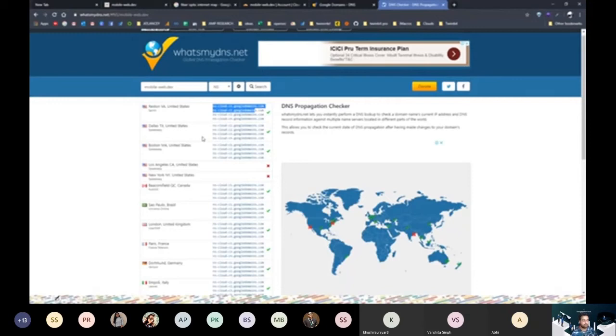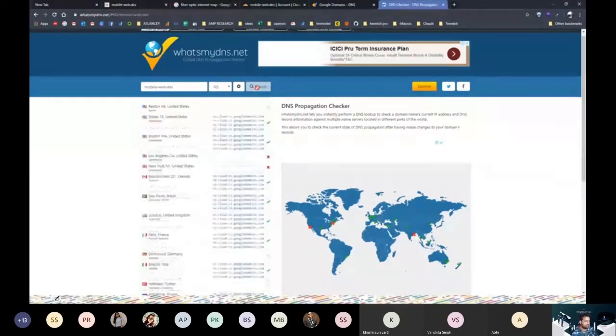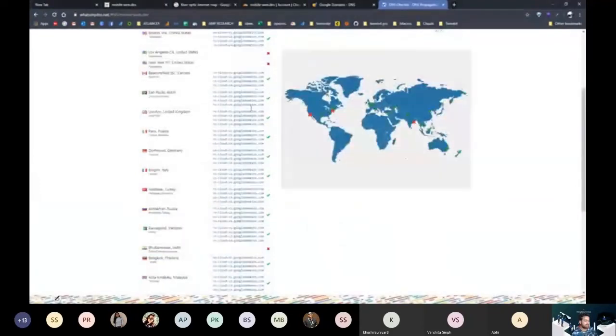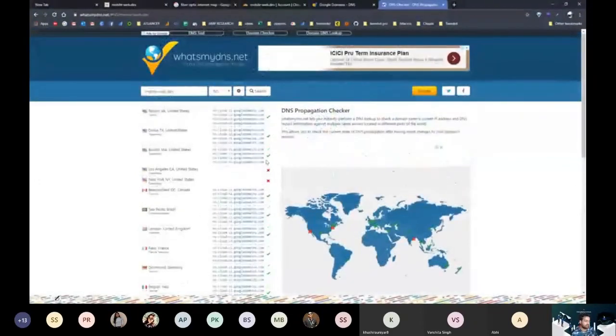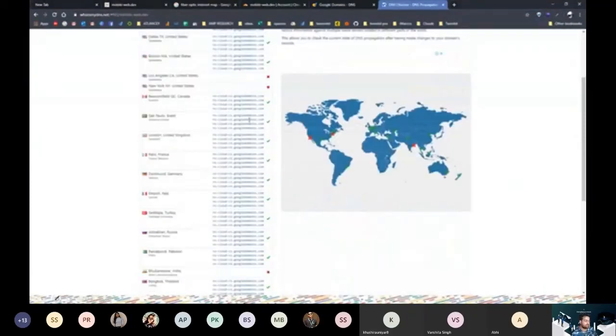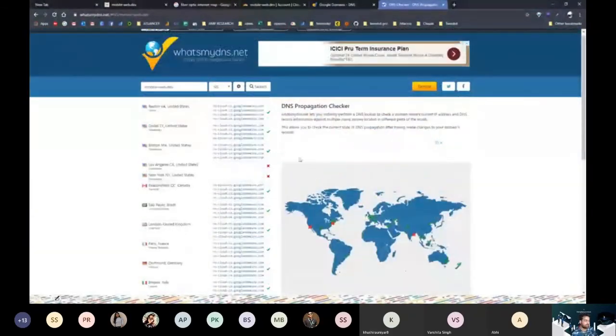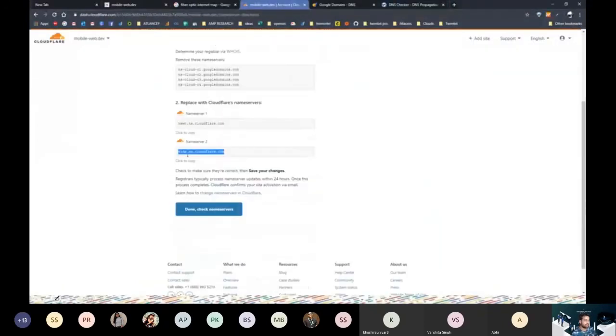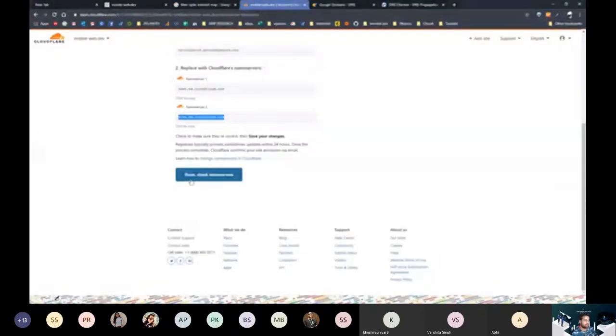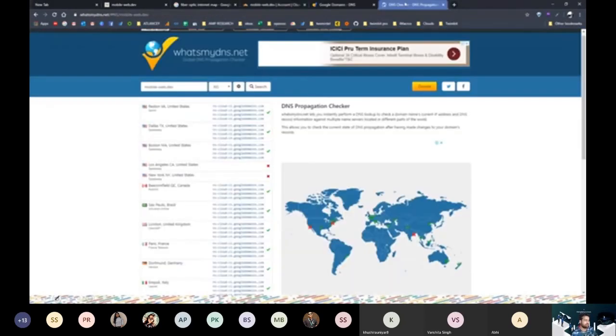So the proxy server needs to know which name server is pointing to that domain name. So we have to check it a couple of times, and let me go ahead and explain other things, and meanwhile we'll check back again in 2, 3, 4 minutes to see if this has propagated or not, because I think it's going to take time. But when it happens, this new name server will look exactly like the Cloudflare name server, and then we can hit this step called done, check name servers, and our CDN will be applied.